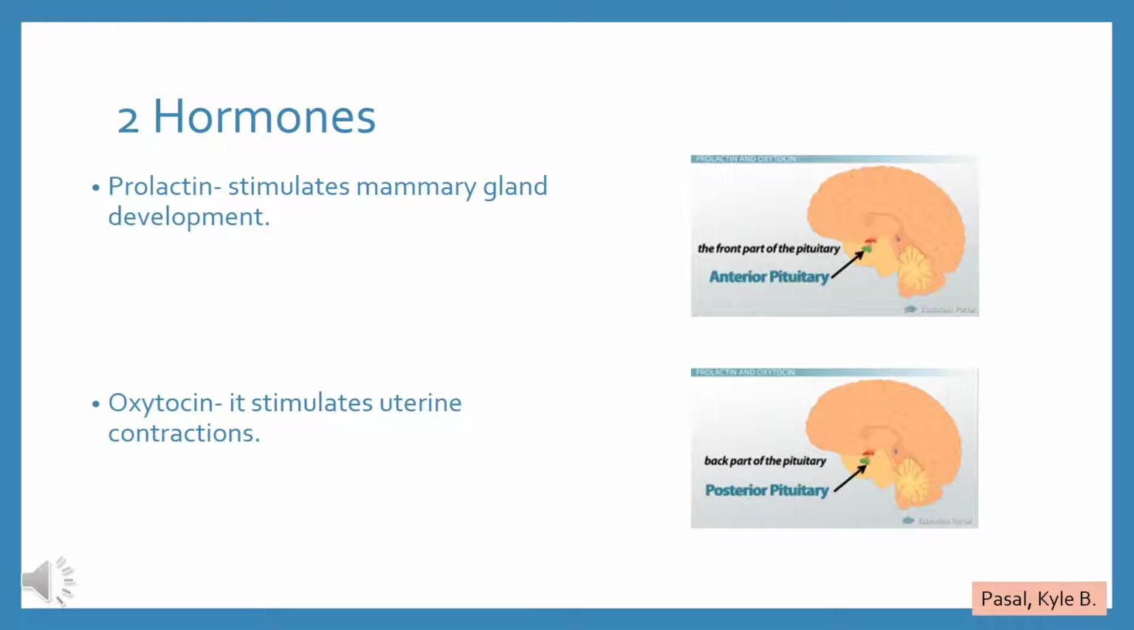Secretion of oxytocin increases towards the end of pregnancy, when it stimulates uterine contractions during labor. After pregnancy, it stimulates milk let down from the mammary glands to the nipple.